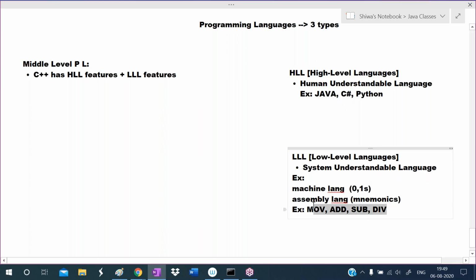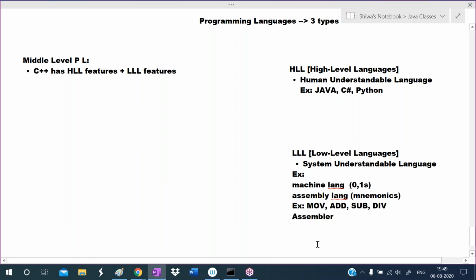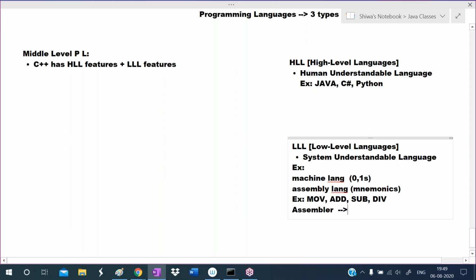Some can be directly understood by the computer, some cannot be understood by the computer. So in the assembly language, for translation we use an assembler. These mnemonics will be translated into the low level language by the assembler. So the assembler was the first translator that translates such mnemonics to machine language.